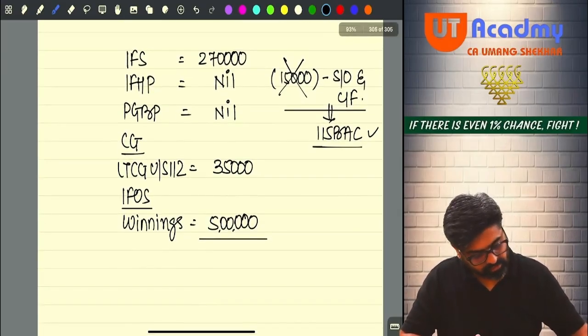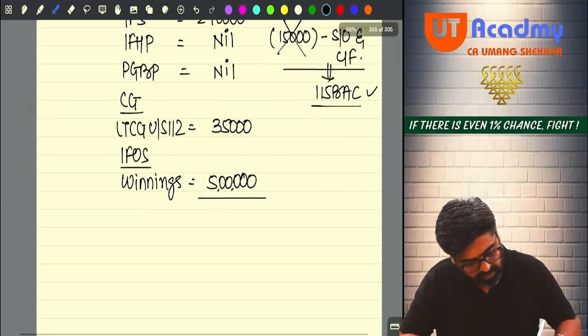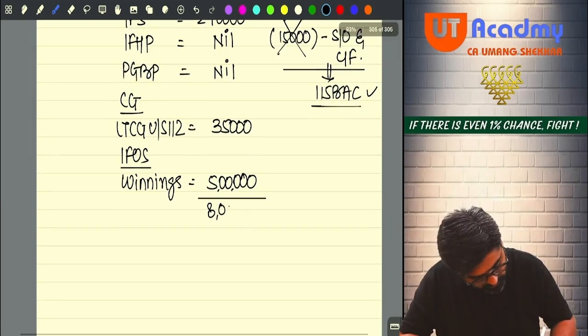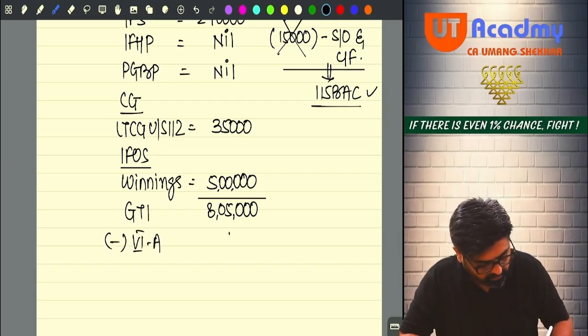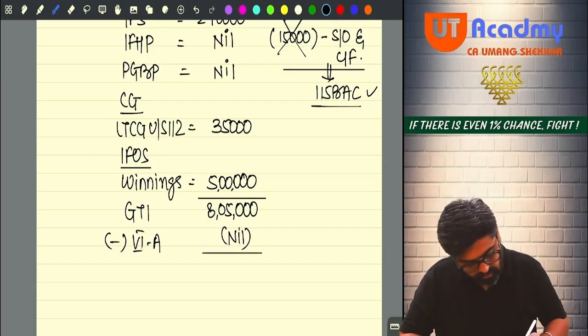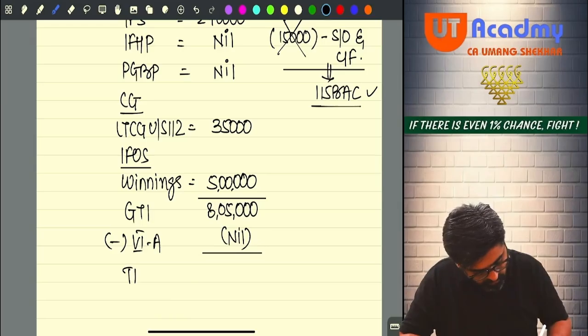So 2,70,000 plus 35,000, 3,05,000 plus 5 lakh, it will be 8,05,000. This will be my gross total income, less chapter 6A deductions will be nil. So my total income will be 8,05,000 only.